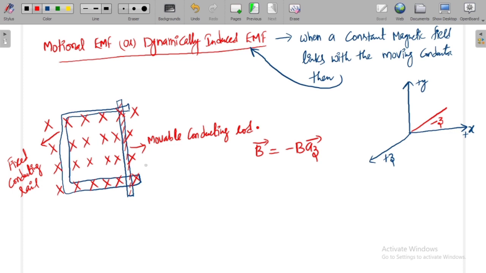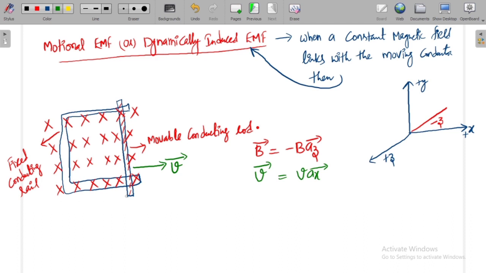In that field, I placed the two conducting rails and I fixed this movable conducting rod here, right? Now it is moving with some velocity v bar in positive x direction. So how can I write v bar here? I can write v bar as V times a_x bar. Is it right or not? Now, how can I find the induced EMF?